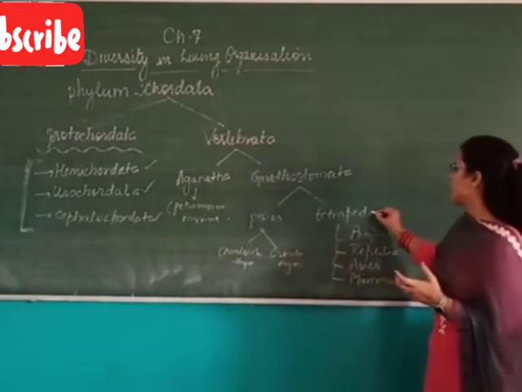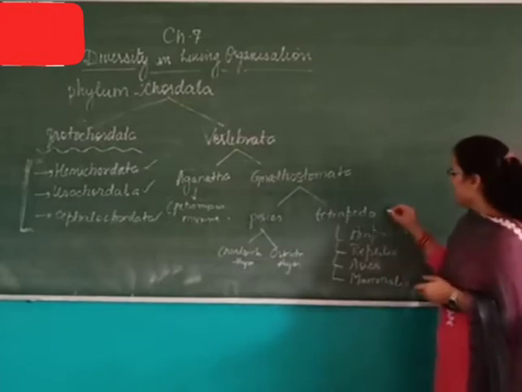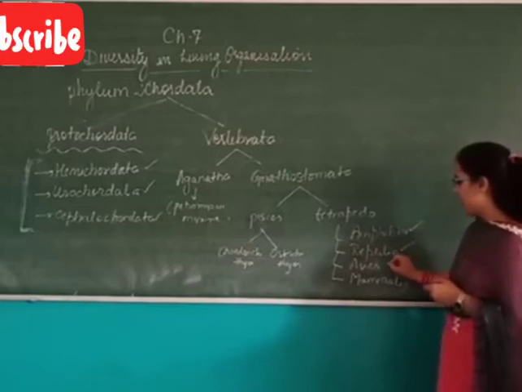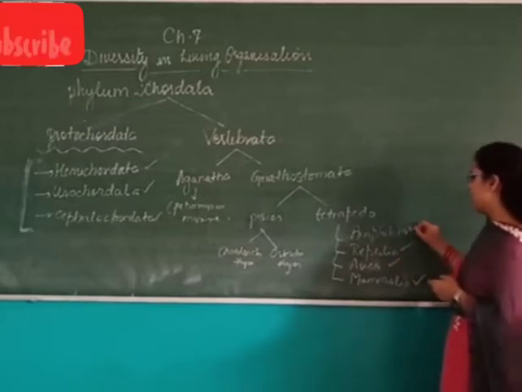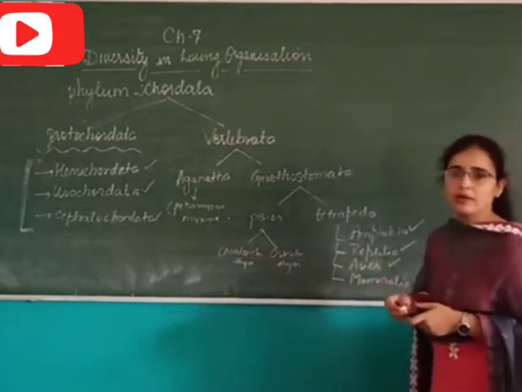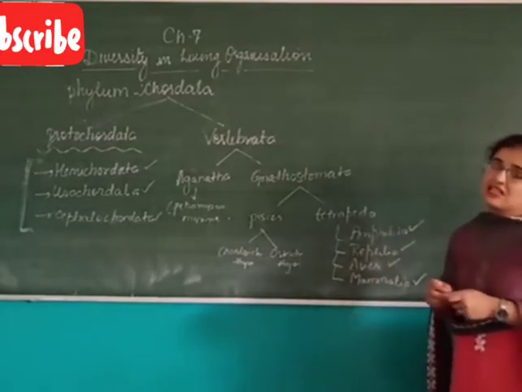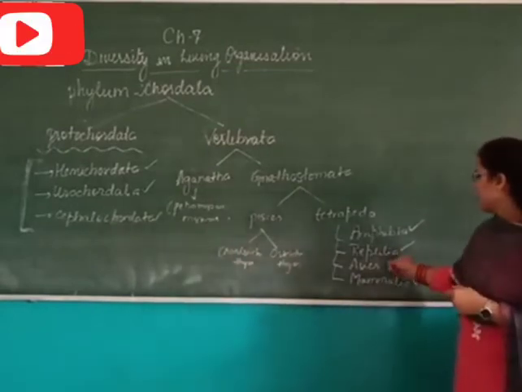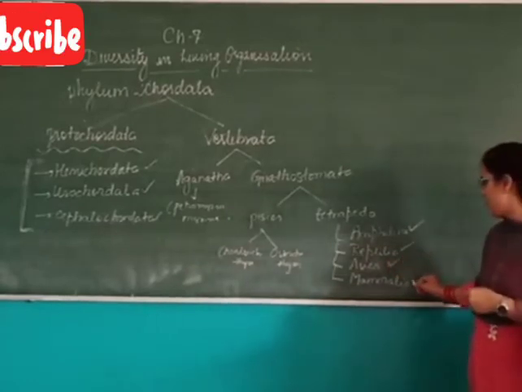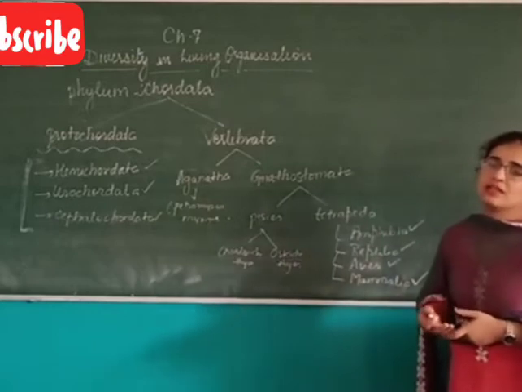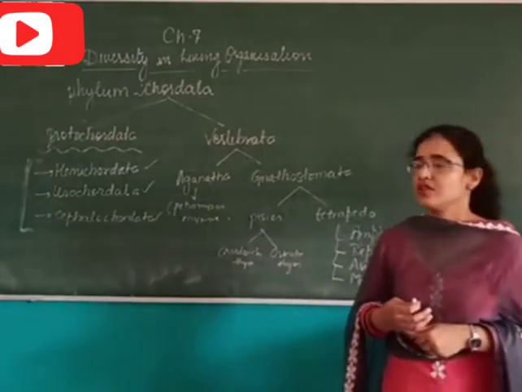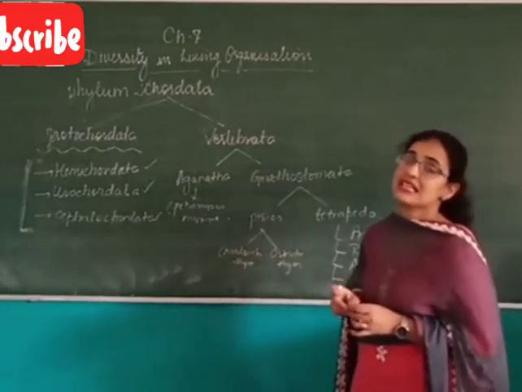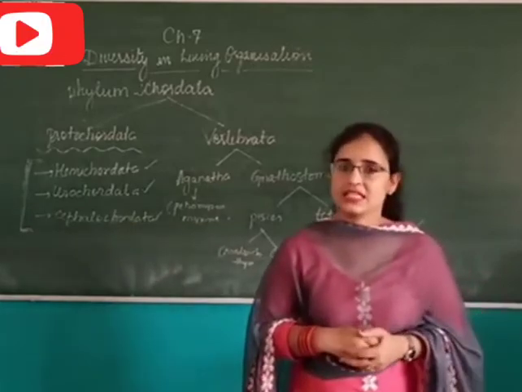Whenever we are talking about superclass Tetrapoda, it includes four classes, that is Amphibia, Reptilia, Aves and Mammalia. Amphibia includes amphibians such as frog, and Reptilia includes reptiles such as crocodile and lizards. Aves includes all the birds, whereas mammals include marsupials, etc. So this is all about the outline of the phylum Chordata. Now we are going to study each of these characteristics in detail.